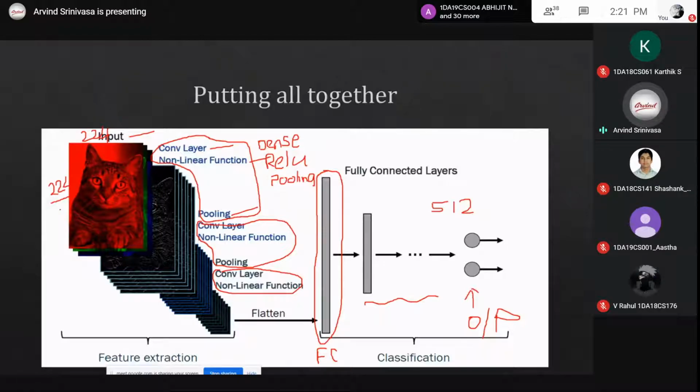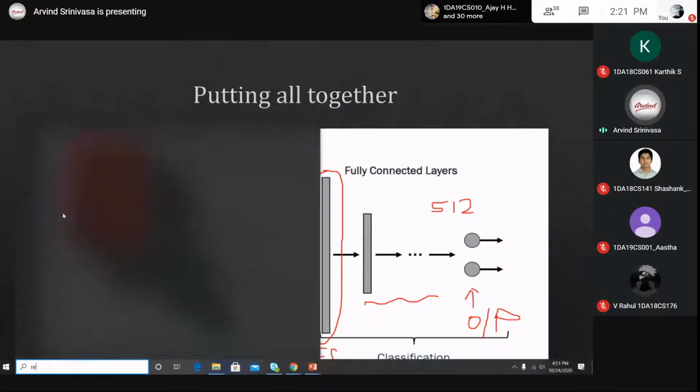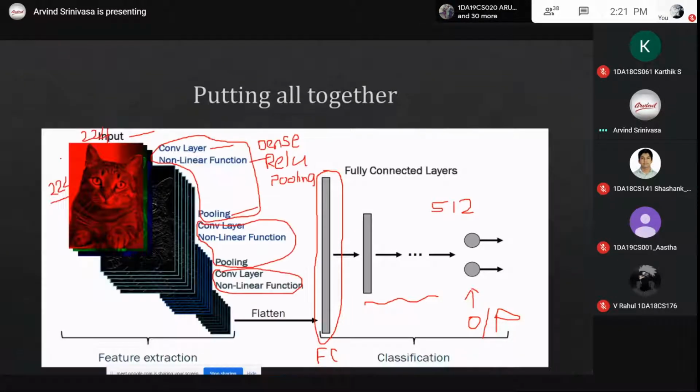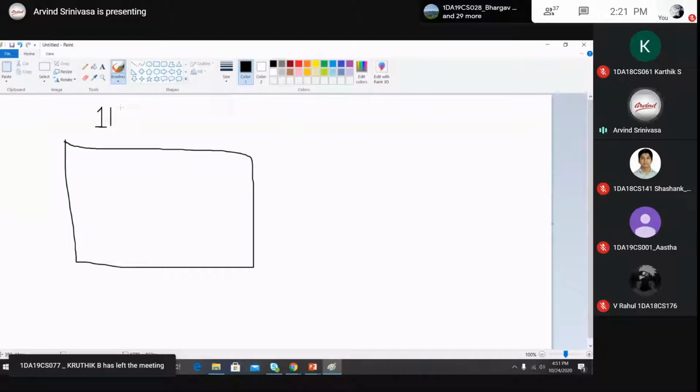So you will come to know all these problems once you start working. You have an image, let me consider 1 HD. Do you remember the dimension of 1 HD?